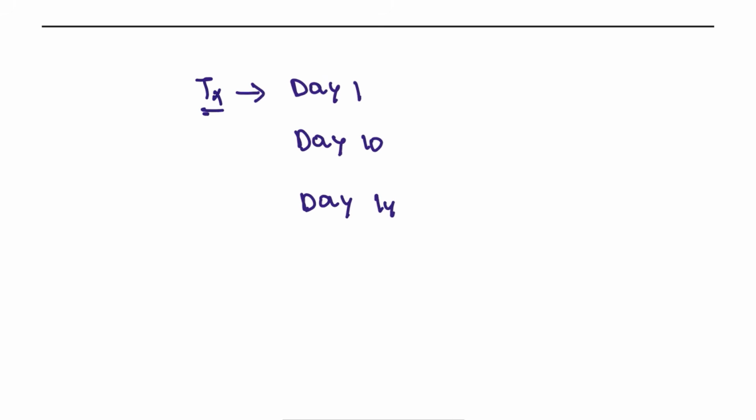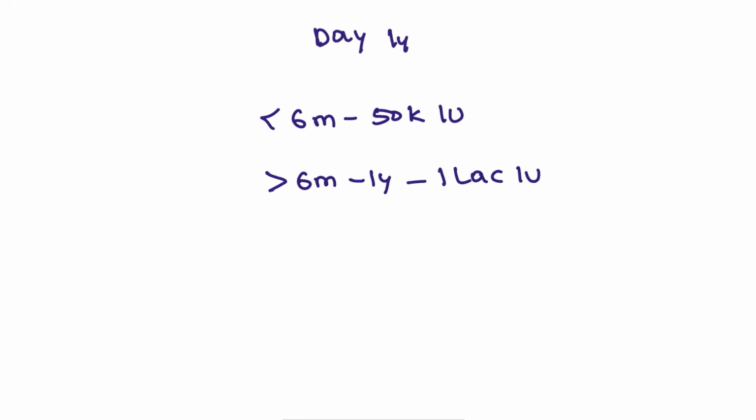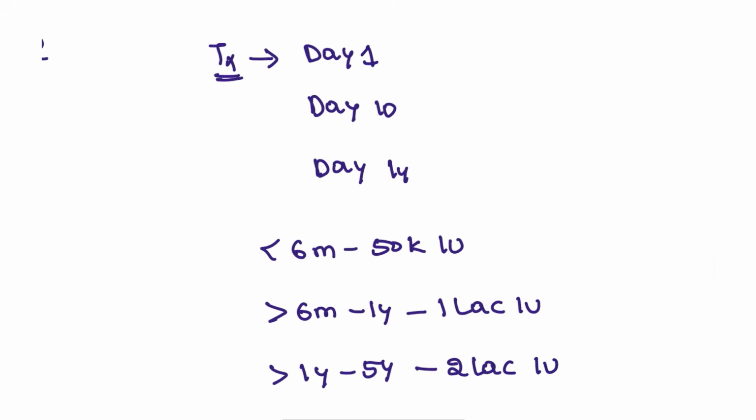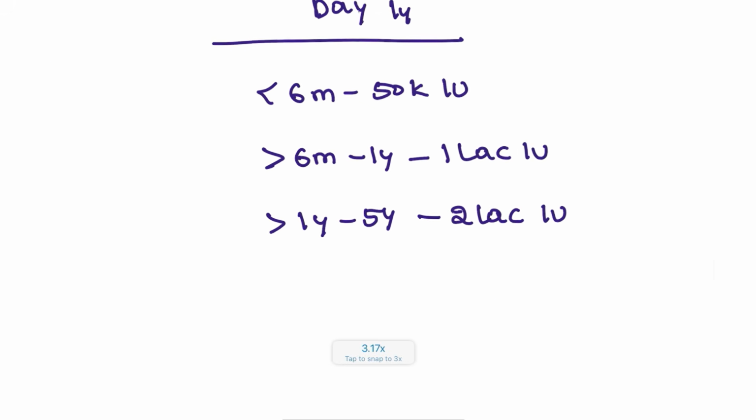How are you going to treat? We are going to treat on day 1, day 10, and also day 14, as per the dosage for the patients. So what is the treatment protocol? If the patient is less than 6 months, 50k international units. If more than 6 months to 1 year, it is going to be 1 lakh international units. If the patient is more than 1 year to 5 years, then it is 2 lakh international units. So it depends on the age and the days we are going to give this to patients. Okay, this is the treatment protocol.